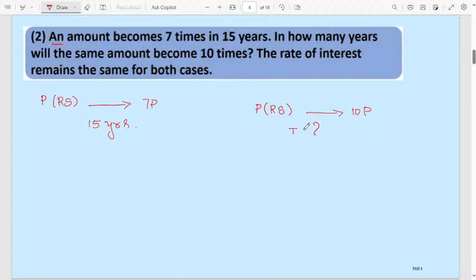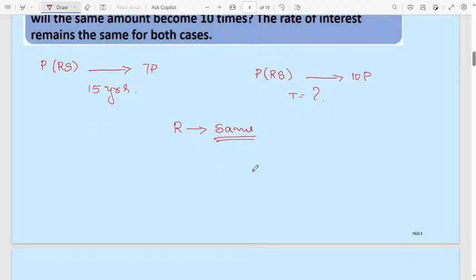T we have to calculate in the second case. Here the rate of interest remains the same for both the cases. R, rate of interest, will be the same for both the cases. This one is a very important point. Using this point we can calculate. Let us consider the first one.